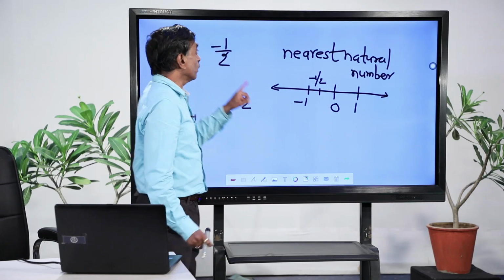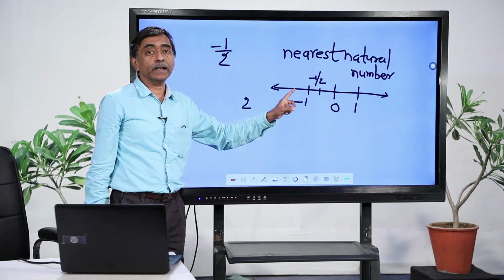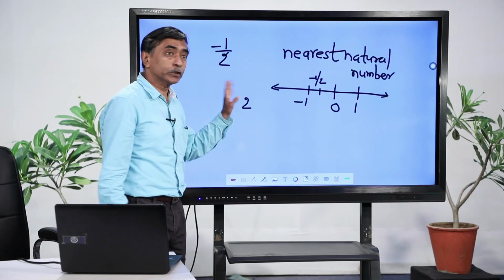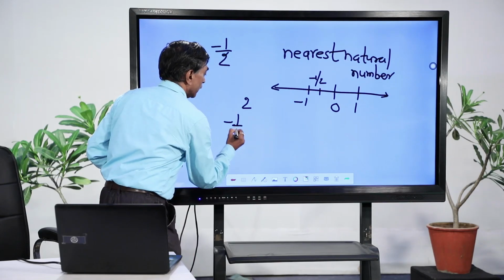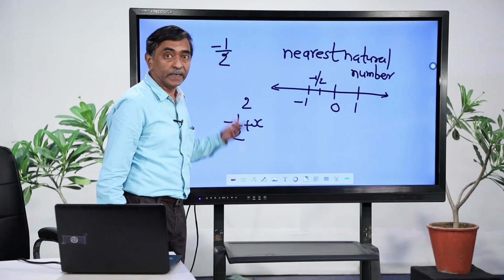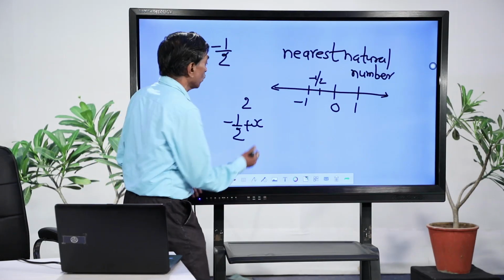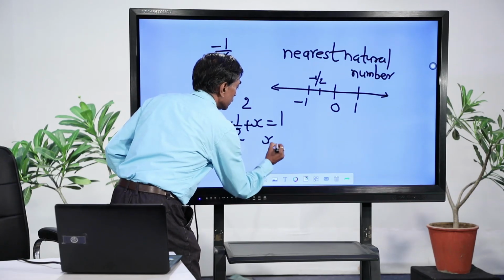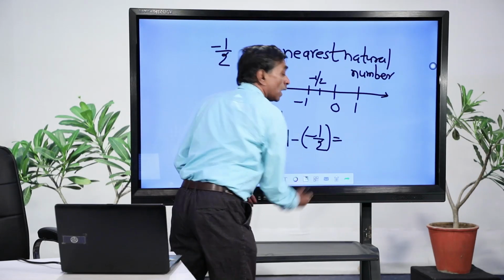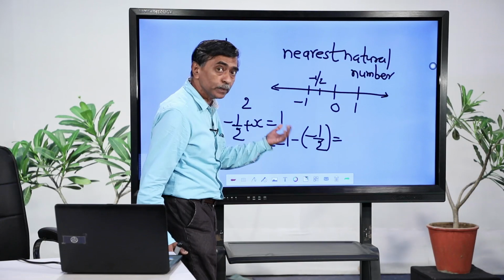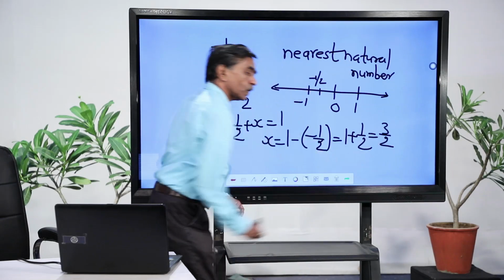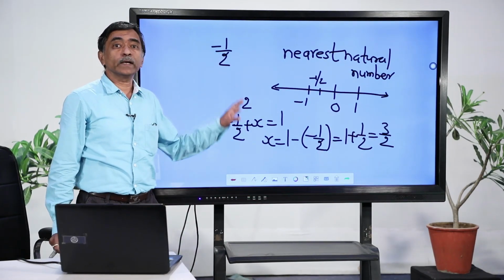It means that minus 1 by 2 has to be converted to 1 by adding or subtracting some number, and that is what they are asking: what should be added to minus 1 by 2 to get 1. Again I make use of an equation, I make use of a variable, because that becomes simpler for me to solve it, and so I get here x is equal to 1 minus of minus 1 by 2, and that is equal to, I will not simplify it at the moment because I assume that you know this, 1 plus 1 by 2, that is equal to 3 by 2. 3 by 2 when you add, you get 1 here.